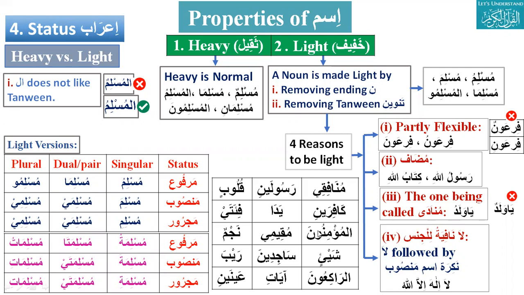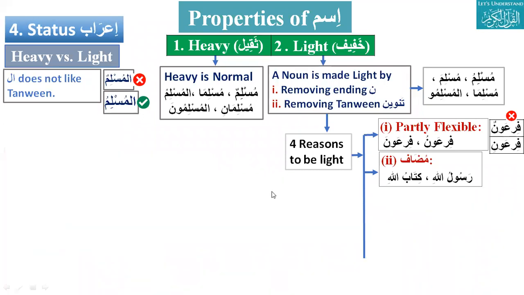Okay. Next is the status. How many statuses are there? There are three: marfu, mansoob, and majroor. What about this? This is marfu. After status, we discussed whether it is heavy or light. And this is light. Heavy. Okay. If you say this is light, we have to go back.